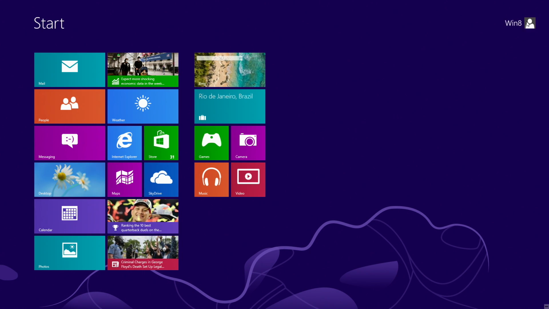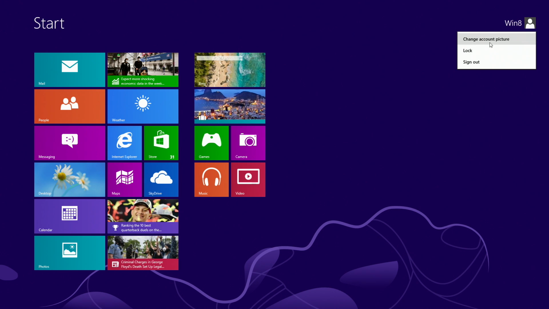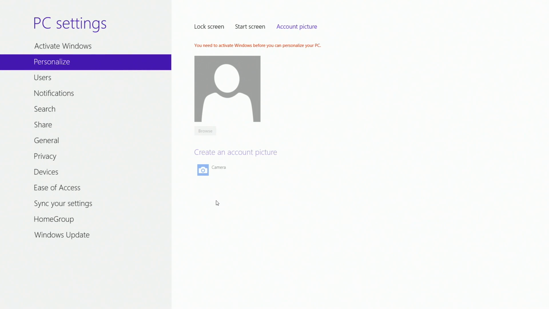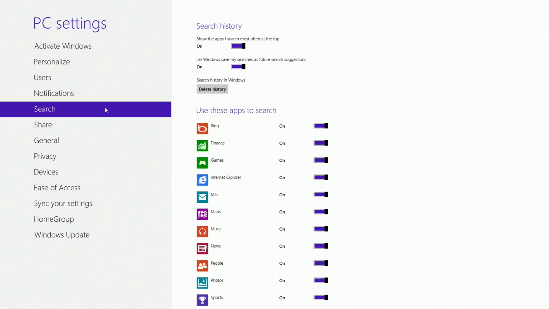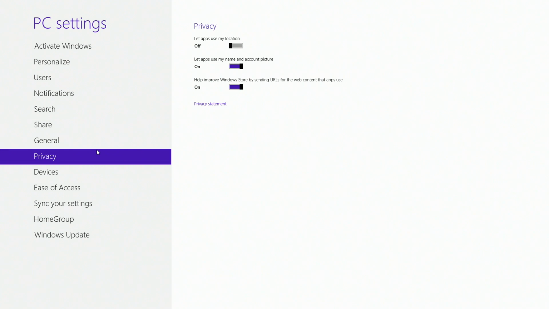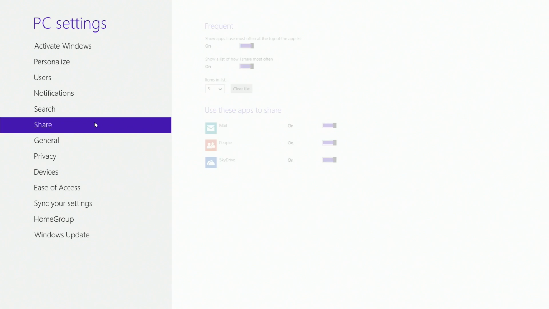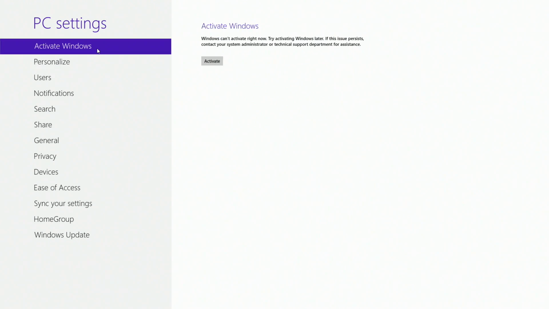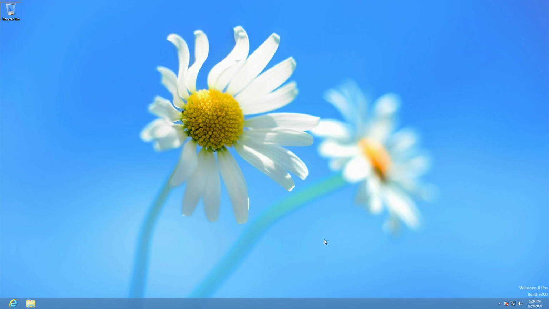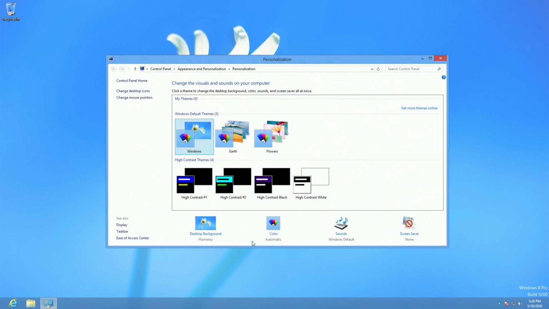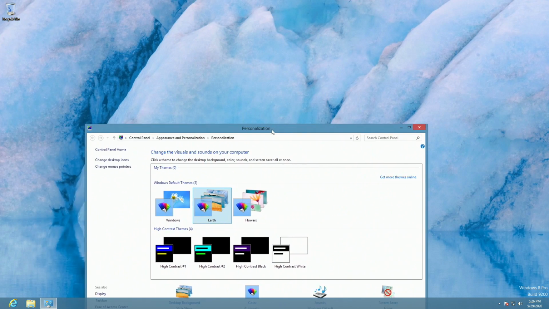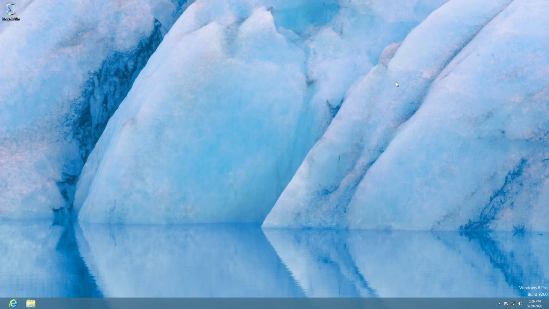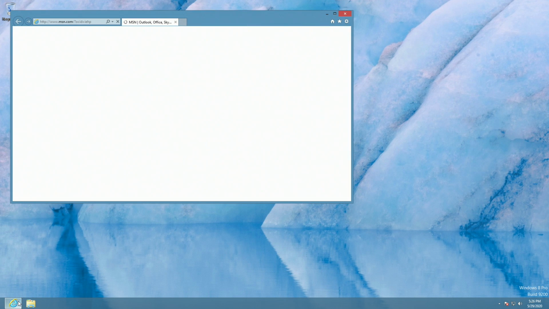As I noted earlier, there is no shutdown button in the Start menu, forcing you to use the Charms bar. PC settings in this version of Windows 8 looks absolutely childish and looked like there was no thought put into it. This was the first concept of removing the control panel that Microsoft had ever shown to the world. Unlike current versions of Windows, such as Windows 10 version 2004, half of the settings were in PC settings and half were still in control panel. This was a very confusing time for control panel and settings.